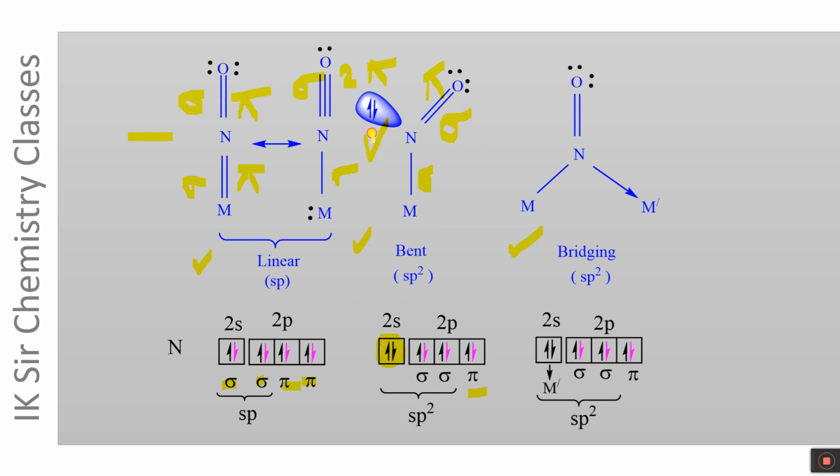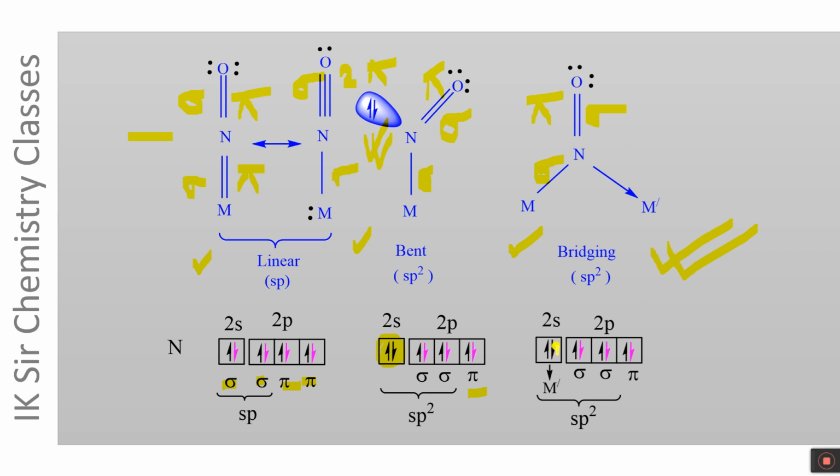This is the lone pair of electrons which remains unused, which can be coordinated to another metal atom in the bridging mode of linkage of NO molecule. NO molecule forms in this mode of linkage. Nitrogen atom forms sigma bond with M atom, one sigma bond with oxygen atom, and one pi bond with oxygen atom.